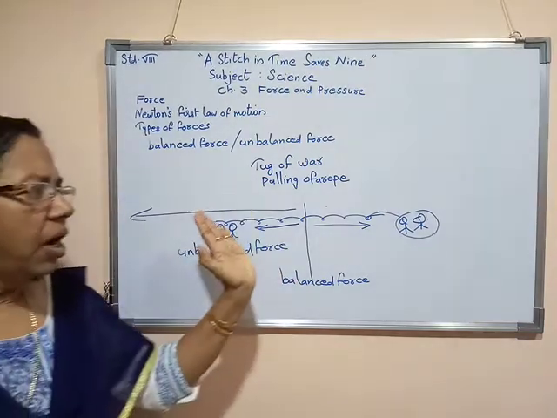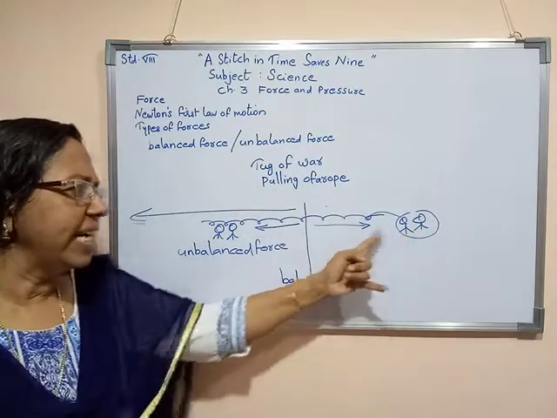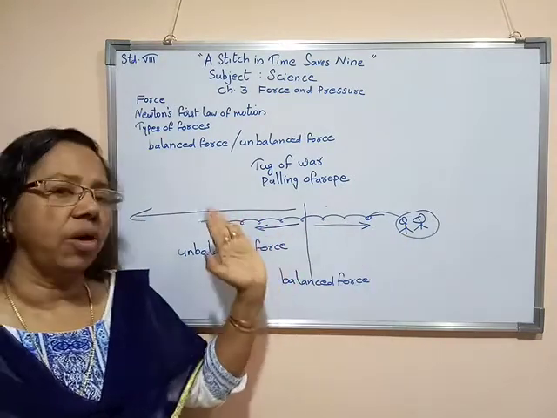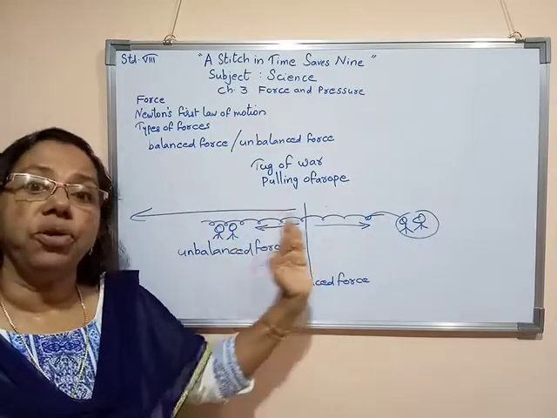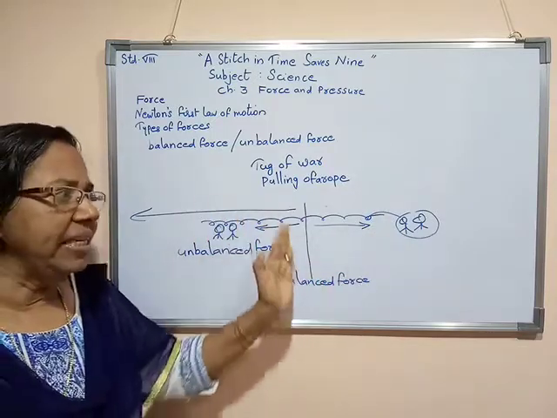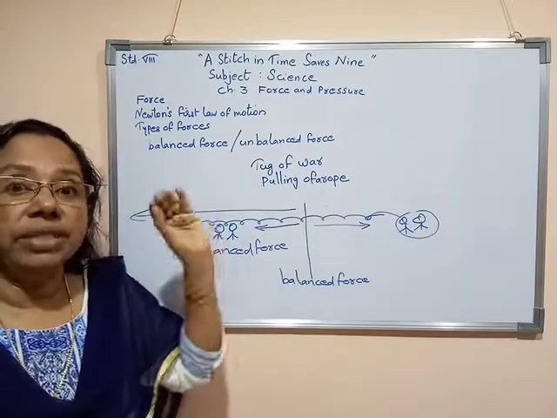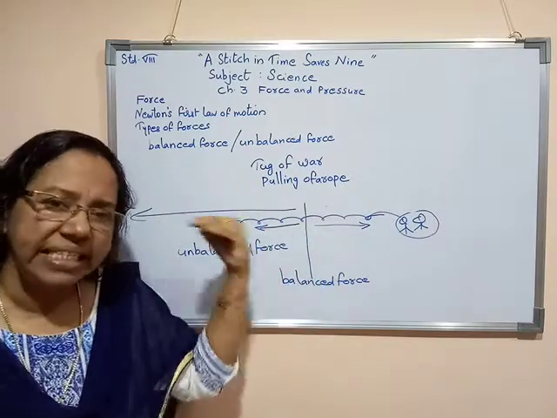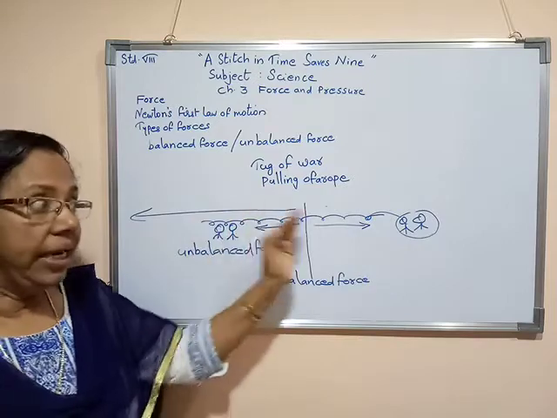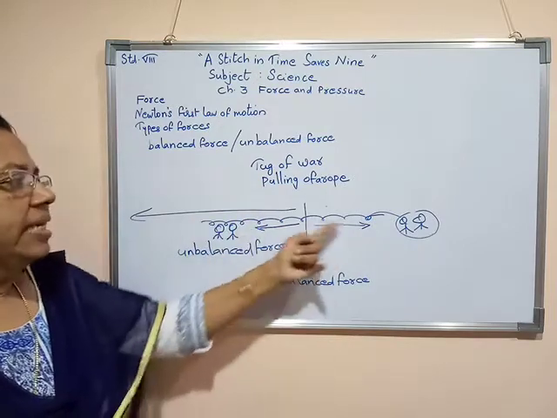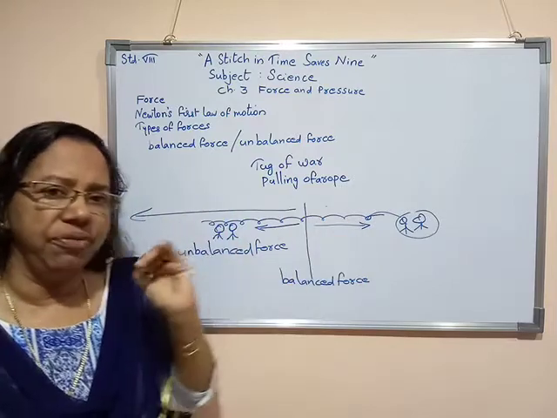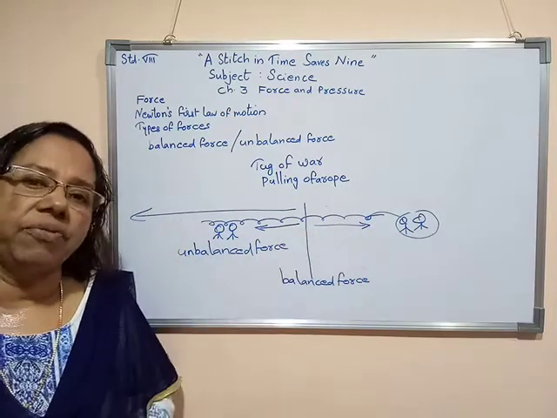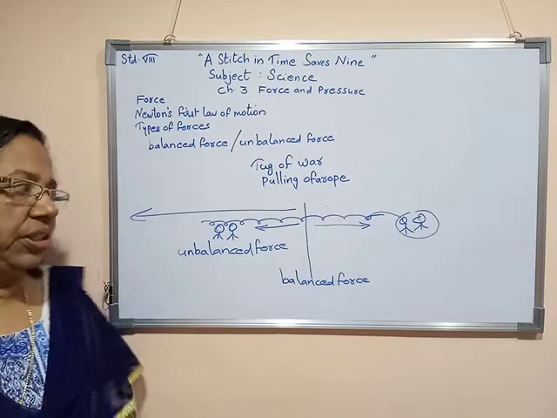If the rope is not moving, both sides have equal force, then the rope won't move towards any direction. It will remain in the uniform condition, or the steady condition without moving, or we can say the stationary condition. Then we can say there will be balanced force. If it moves towards any one direction, then there will be unbalanced force.